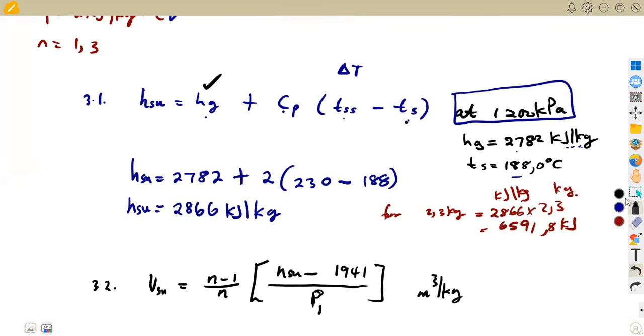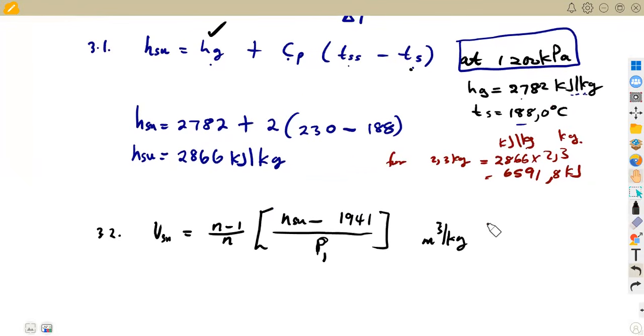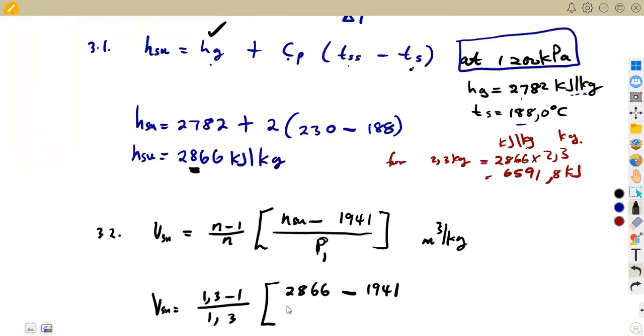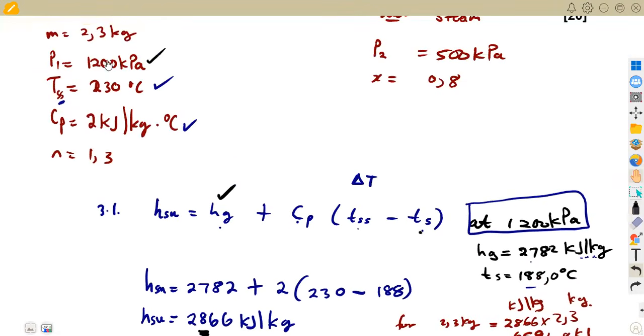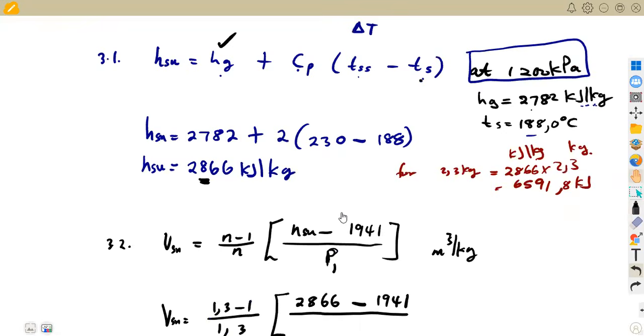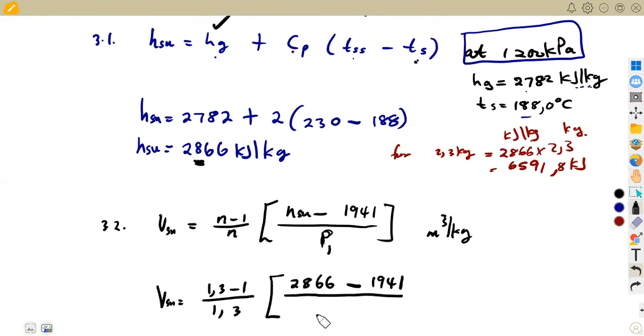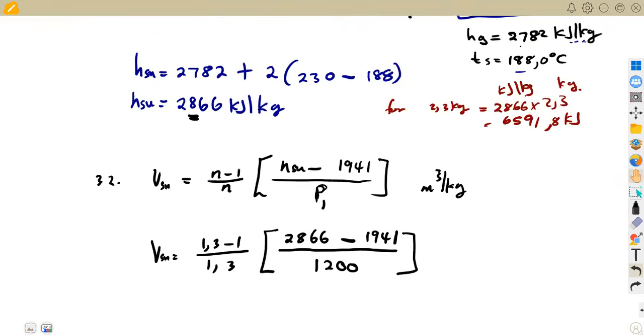Our n is 1,3. Let's see our information. Everything is there. So it's going to be 1,3 minus 1 over 1,3 into h_sup. We calculated this before. We got 2866 minus 1941 over the pressure. In this case, our pressure is at 1,200 for the superheated, the one that we used here. All right, so that's it. We are going to obtain this volume in cubic meters per kg.